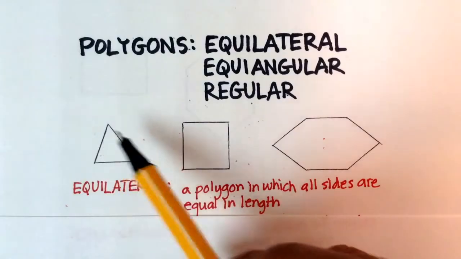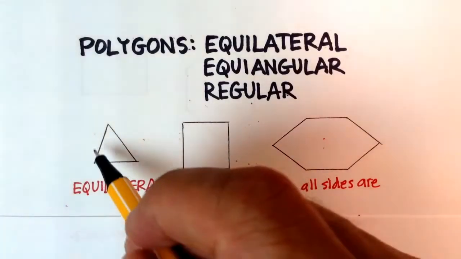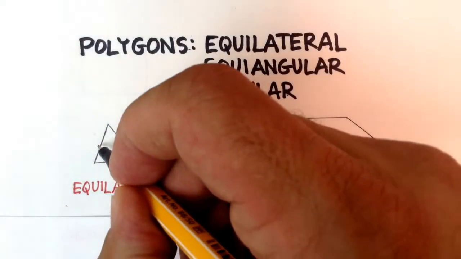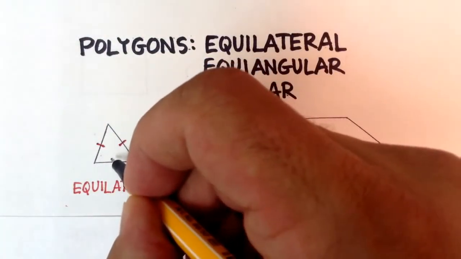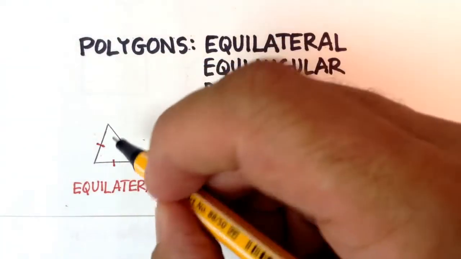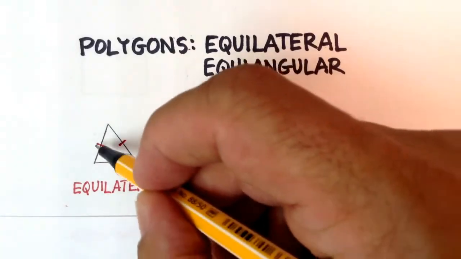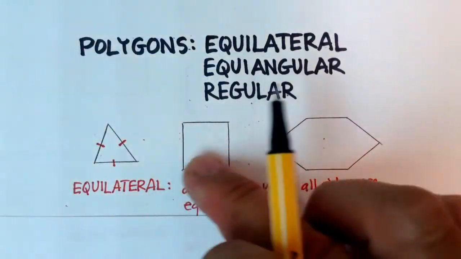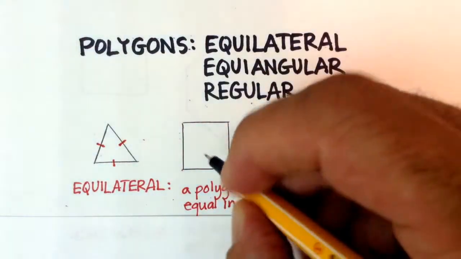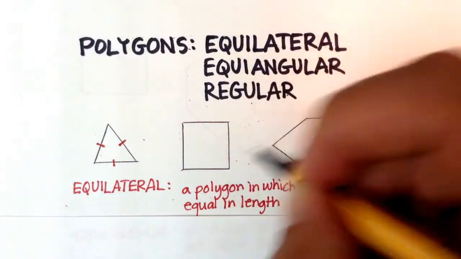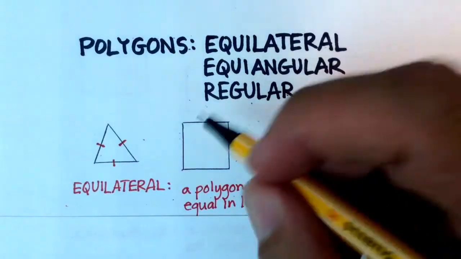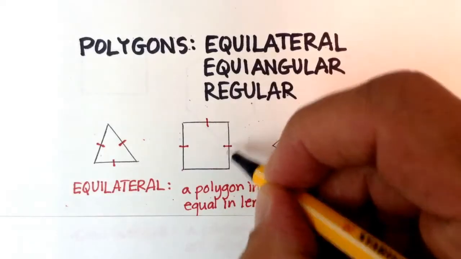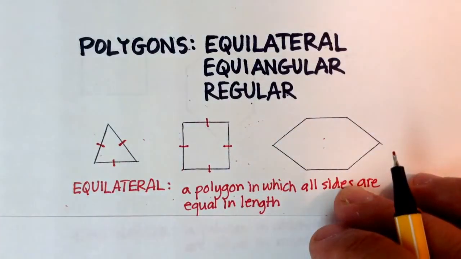This is a triangle, right, because it has three sides, and each of these sides are all the same length. And remember how we mark that. You just draw a little line, the same number of lines through. So one line, one line, one line means each of these are all equal in length. Now if we move up one and go to a square, it is also an equilateral polygon, right, because each of the sides are equal in length.